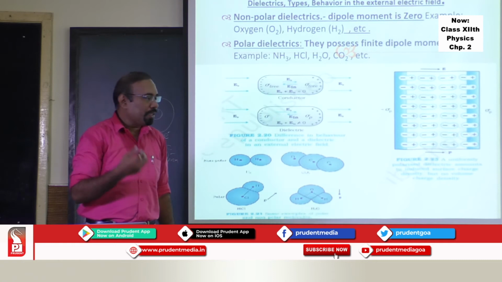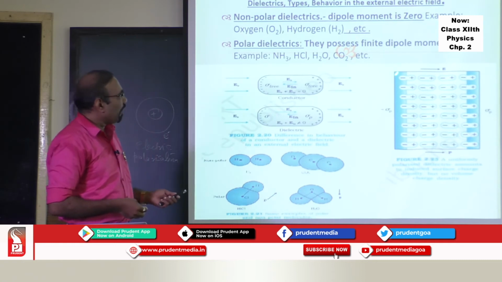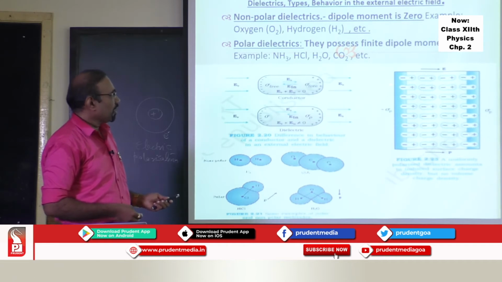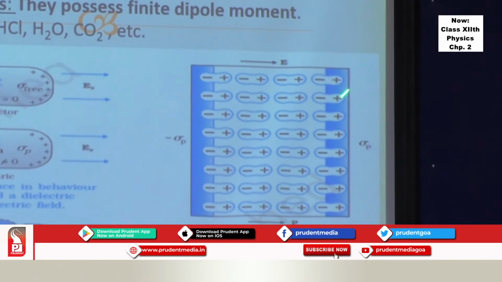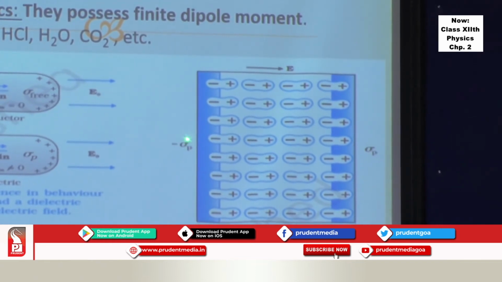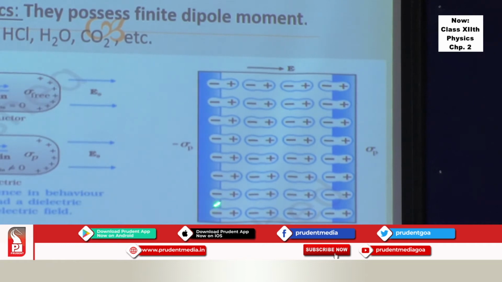Because of this, an induced dipole moment is created, and induced charges are developed on the surface of these dielectrics, with negative charge density on one side and positive charge density on the other side, and the electric field inside this material gets reduced. So this is the effect of a dielectric when it is placed in an electric field.